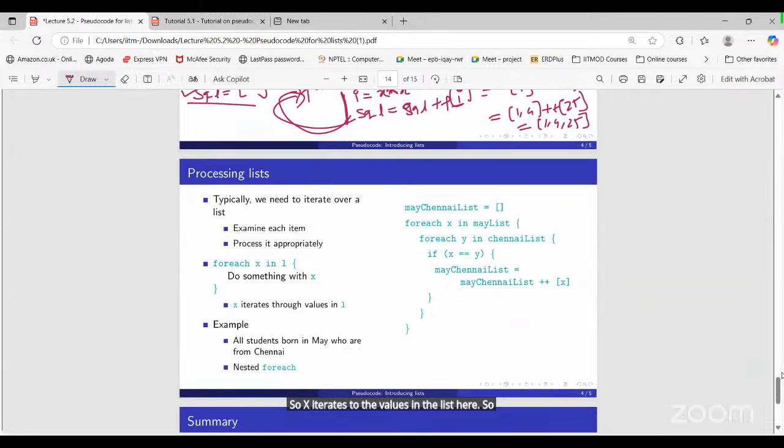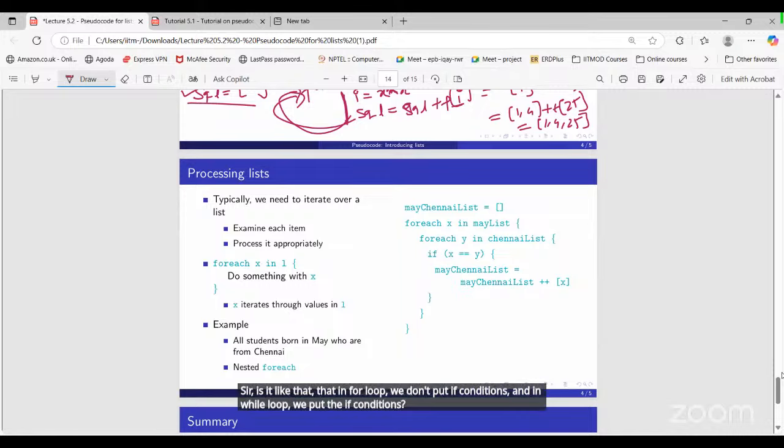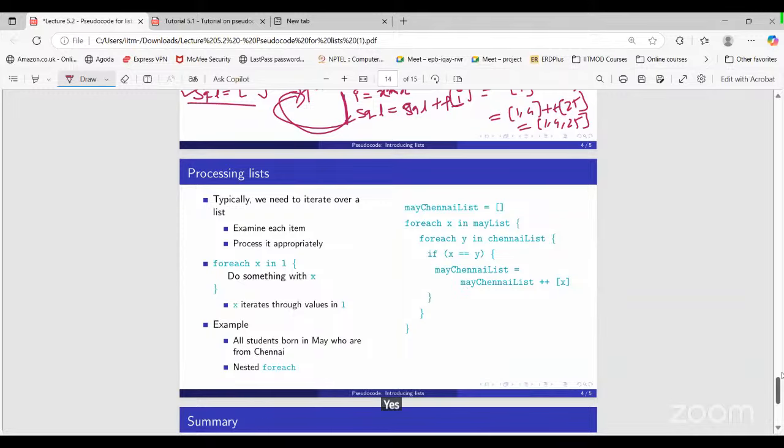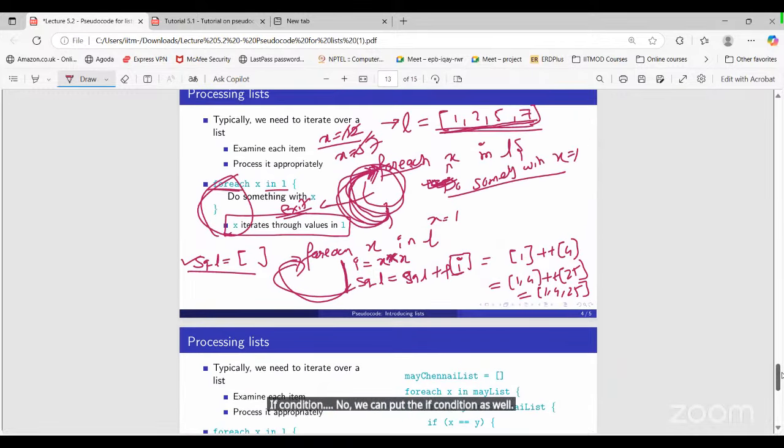So yeah, any question now? Anyone? Is it like that in a for loop we don't put if conditions, and in a while loop we put the if conditions? If condition? Yes. No, we can put the if condition as well.